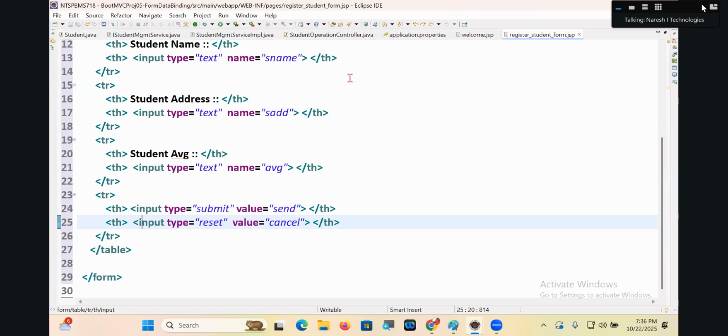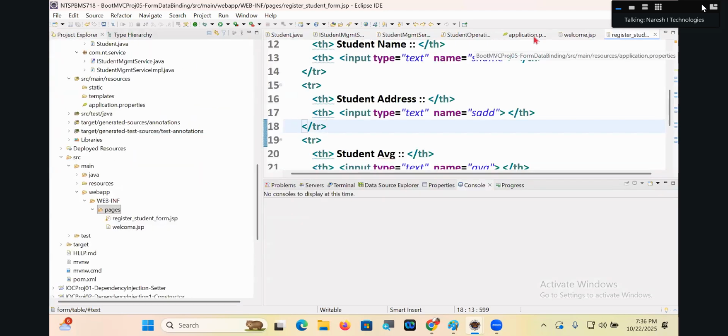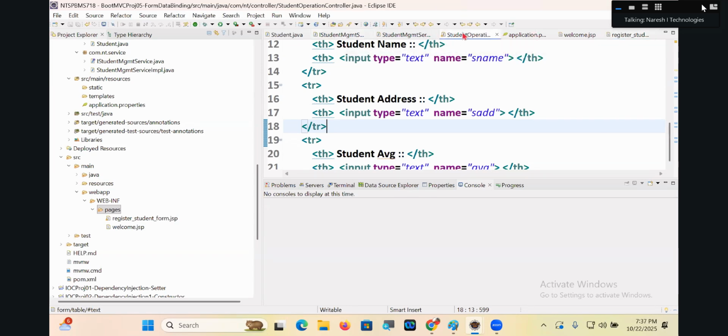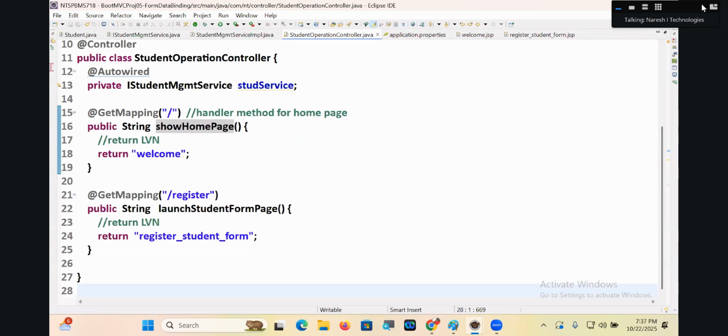We are ready with the form page, right? When this form is submitted, form data goes to dispatcher servlet. Dispatcher servlet looks for a handler method whose request path is register with post mode. But that method should also get form data as a Student class object. So for that, I have to design the method nicely now, my dear.